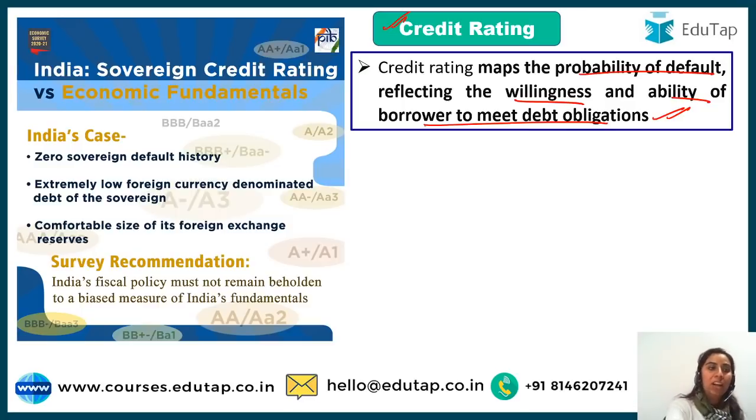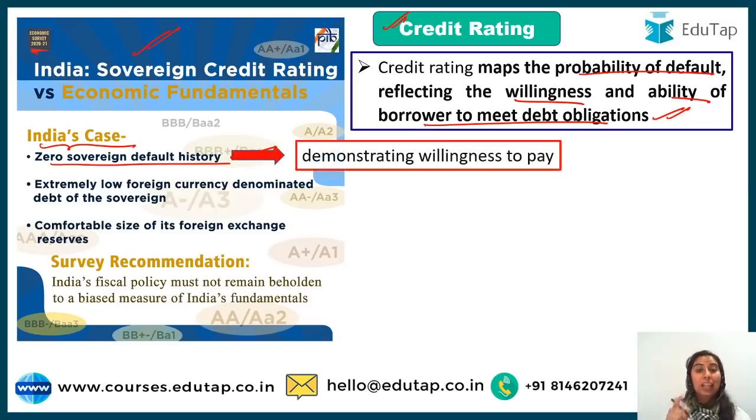Sovereign credit, sovereign means we are talking about the nation, right? What is India's case? As the survey says, we have zero sovereign default history, which they are right. We have zero sovereign default history. That shows that we are willing to pay. That is why we do not have any default history. They say we have extremely low foreign currency denominated debt of the sovereign, that there is very low debt which is in foreign currencies, which is a good thing.